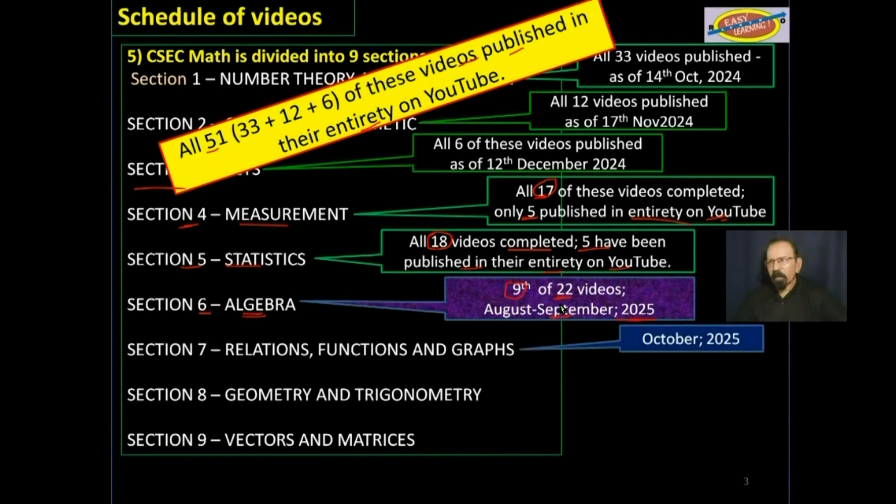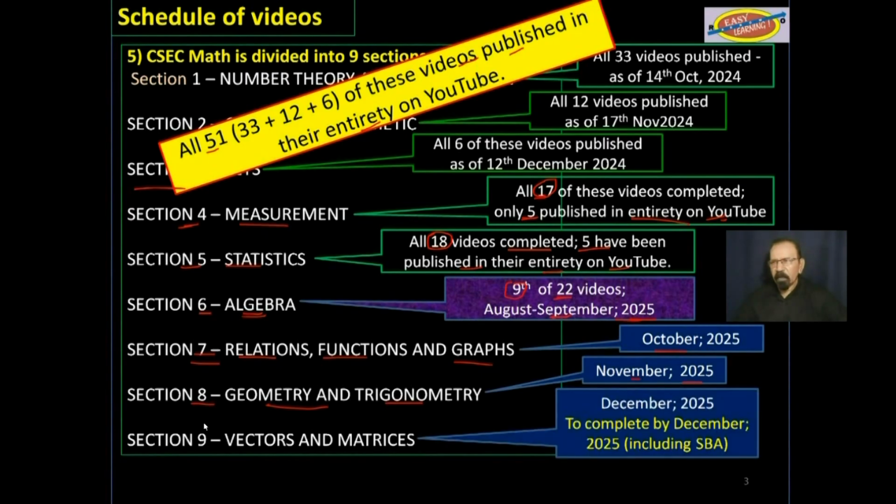That's then on to section 7, relations, functions, and graphs by October 2025. Then section 8, geometry and trigonometry by November 2025. And finally, section 9, vectors and matrices, to be completed by the end of the year, December 2025.